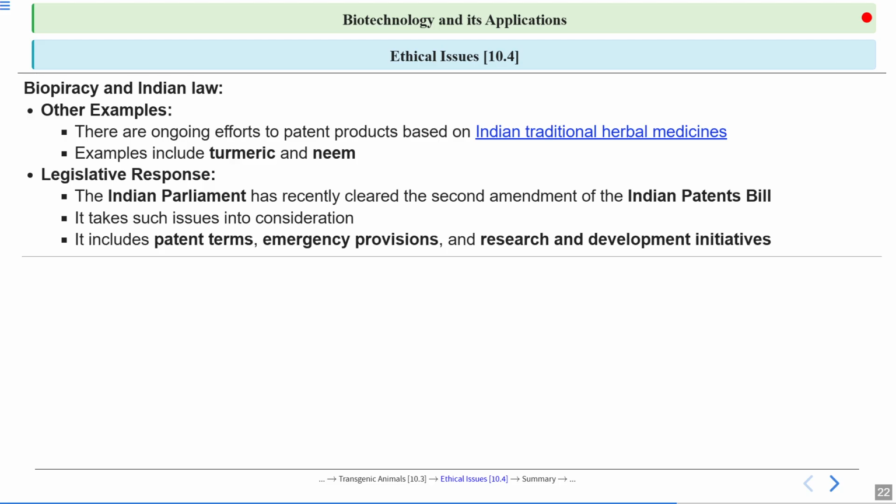As I told, the first example we have as a case study is basmati rice, and now we are trying to patent products based on Indian traditional herbal medicines like turmeric and neem. So what was the response of the legislature, and what is the Indian government doing? The Indian Parliament has recently cleared the second amendment of the Indian Patents Bill, which takes these issues into consideration, and it includes the patent terms, emergency provisions, and research and development initiatives.